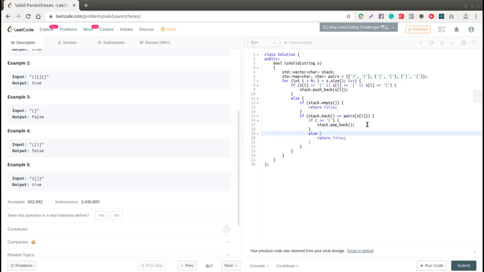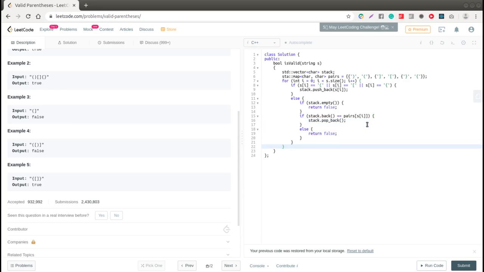And we won't need this kind of check. We'll just pop it back here, and if it doesn't match, we'll return false.